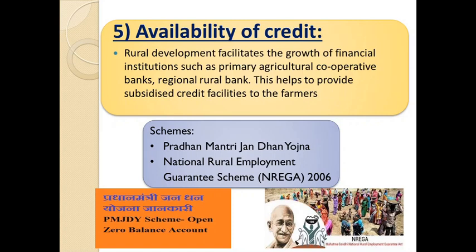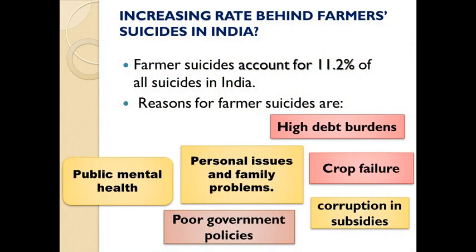So these are the two schemes that were introduced. One was the Pradhan Mantri Jan Dhan Yojana, and the second one was the National Rural Employment Guarantee Scheme. In the Pradhan Mantri Jan Dhan Yojana, they can open a zero balance account, and the National Rural Employment Guarantee Scheme basically works on providing at least 100 days of wage employment in rural areas. So this not only helps to earn income, but it also helps them to improve their standard of living.